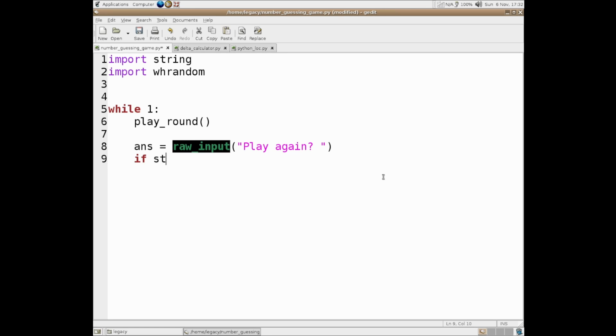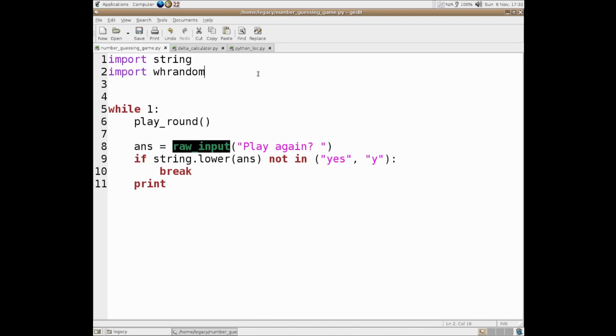We do if string.lower, so we're not doing answer.lower, we have to do string.lower(answer) not in yes or y. Then we just break because we end. Otherwise, we do a print to get a line break, and then we just continue on with the loop.